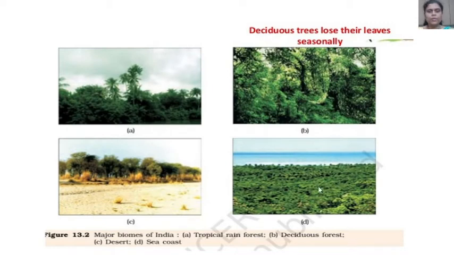Then here we look at these pictures. We see here the major biomes of India. In that first picture, that is a tropical rainforest. Then second picture, that is a deciduous forest, which loses its leaves seasonally. And here this is a desert in the third picture, and the fourth one is a sea coast.